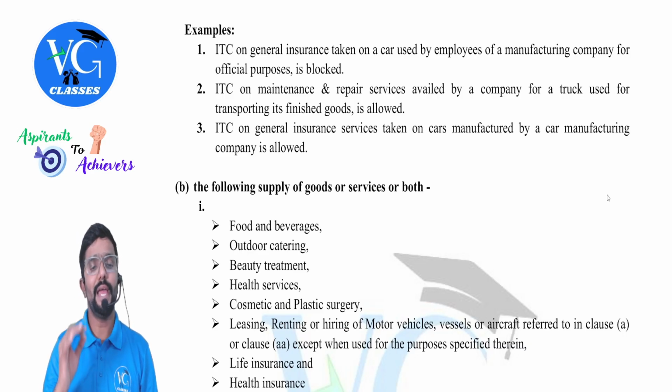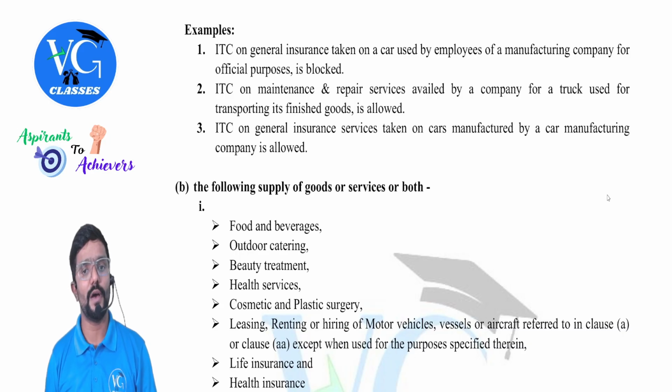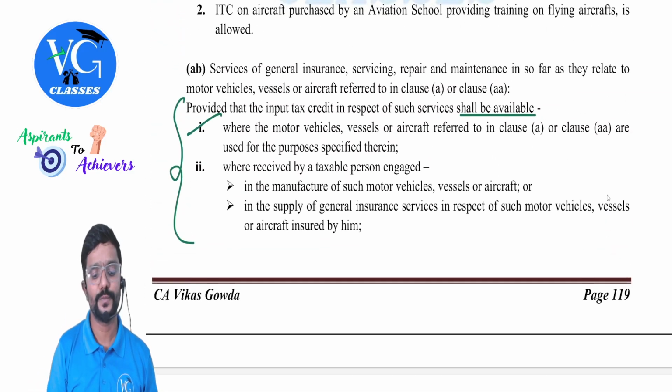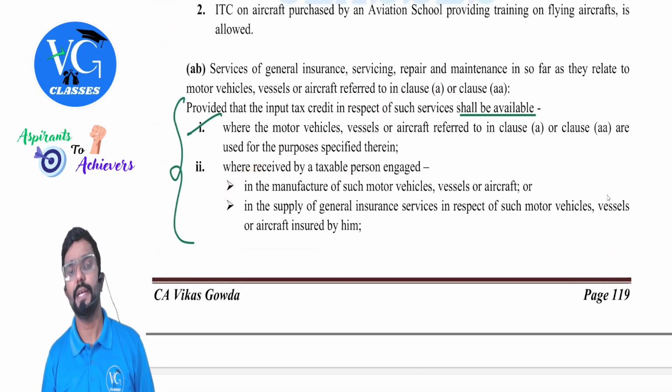Last one. ITC on general insurance services taken on a car manufactured by a car manufacturing company, is it allowed? Yes. Why? It falls under this point, guys. Credit is available.